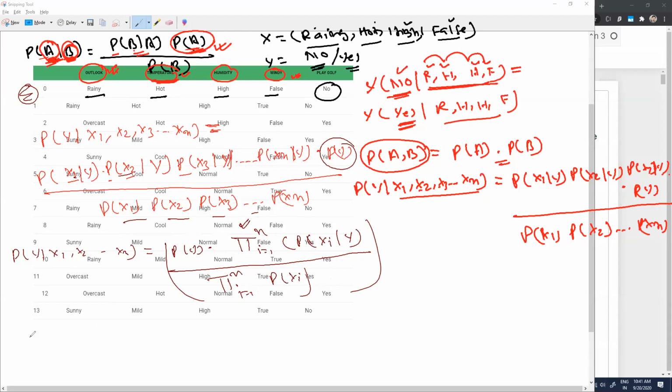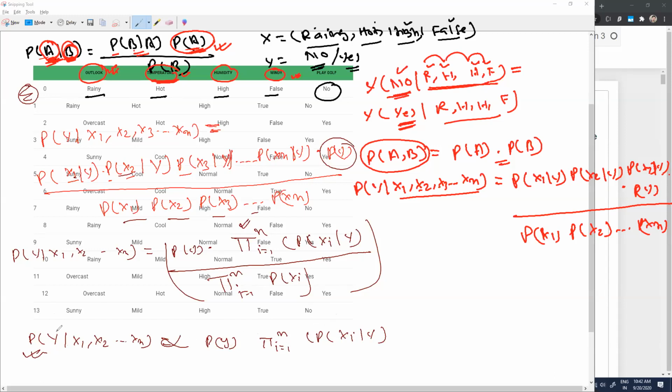The probability of Y when x1, x2, xn have already happened is directly proportional to the probability of Y. The same thing I'm trying to write, whatever I have in the numerator: i equal to 1 till n, and the probability of xi given Y. So this probability is directly proportional to this one.